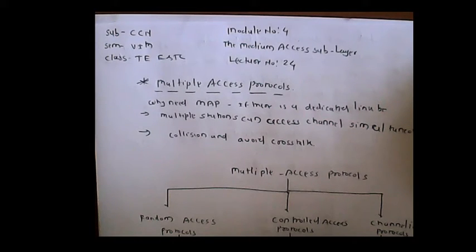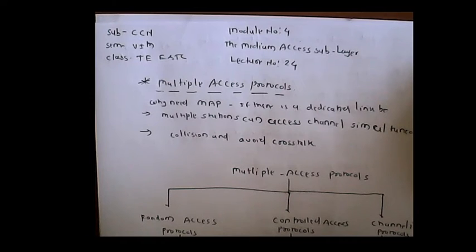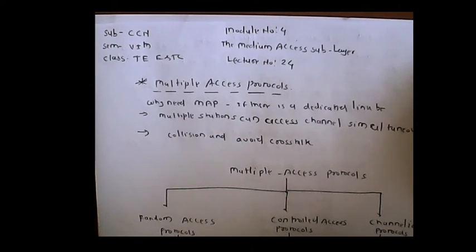If there is a dedicated link to share, every station has a right to send data over the channel. But if multiple stations are working with this link, there is a chance of collision of data or crosstalk. So to avoid this, we need a procedure.